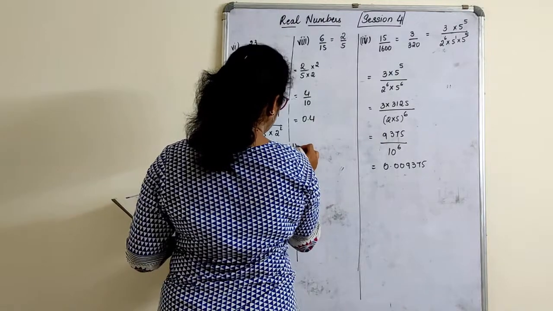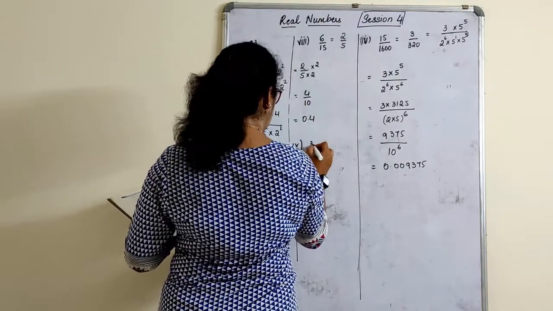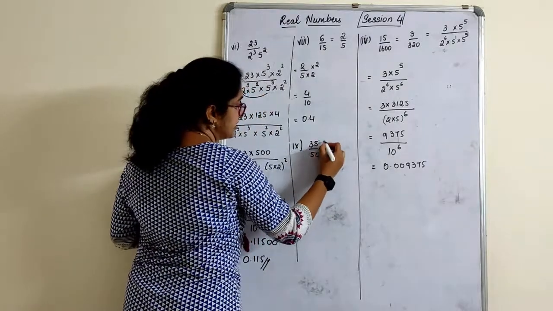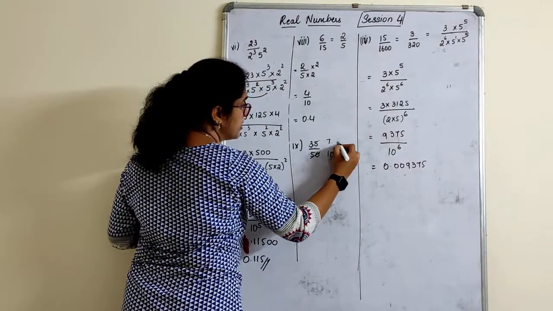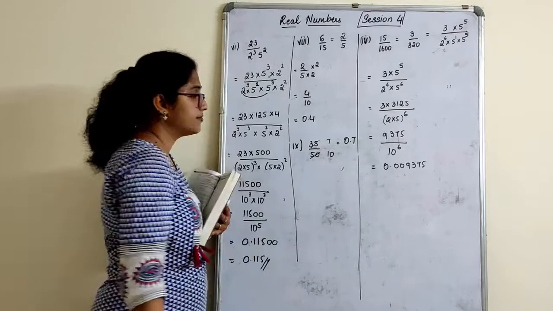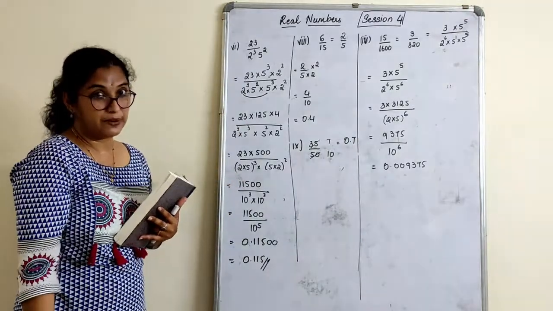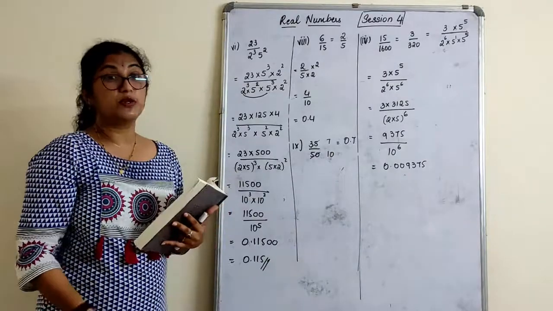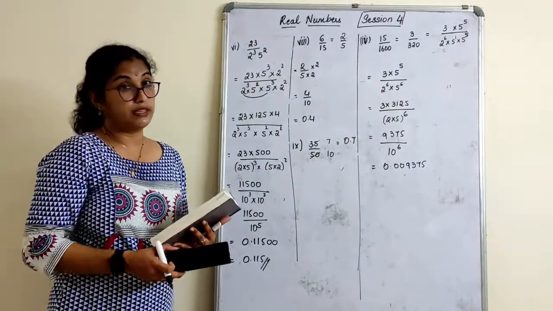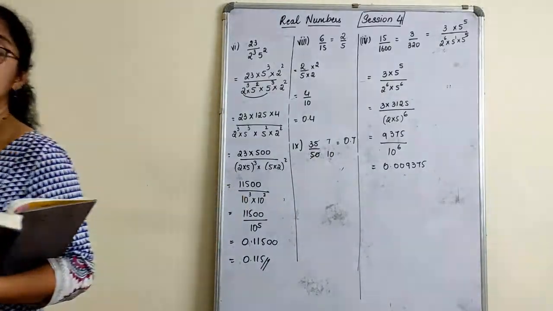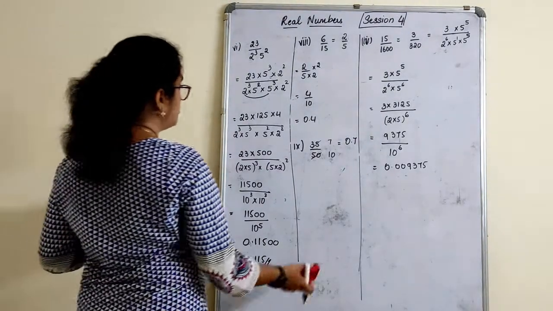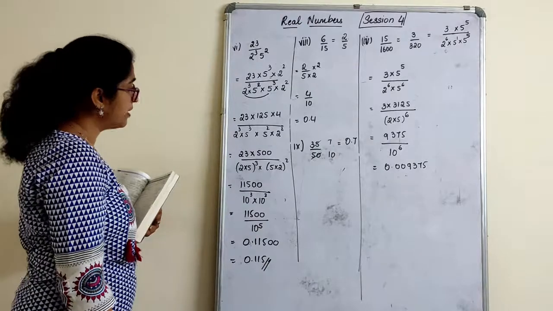And the 9th one I do here only. What is the 9th one? 35 by 50. Again this is simple here. 5 7s are 35, 5 10s are 50. The answer is 0.7. Directly it is in terms of 10. Right? So the second main is completed. The third main is also very simple, children. So with this we'll complete the exercise. So let's quickly go on, I hope you all have understood this.